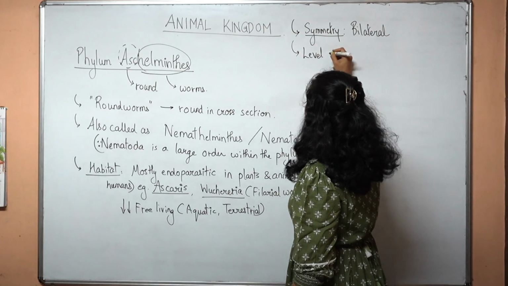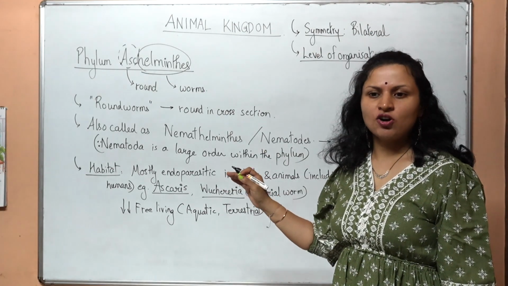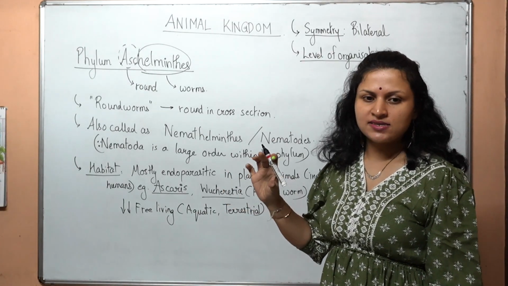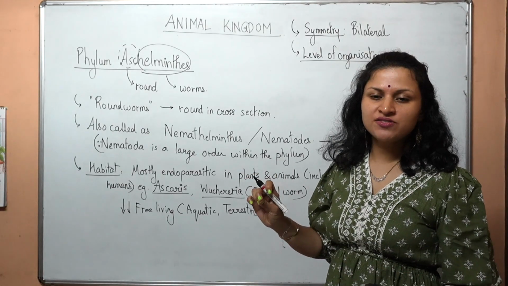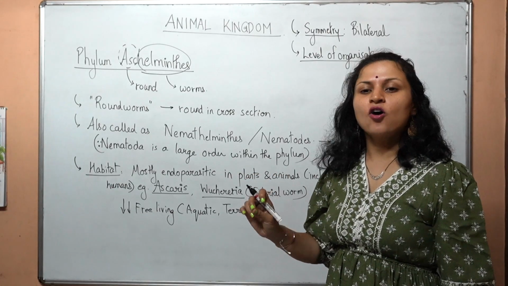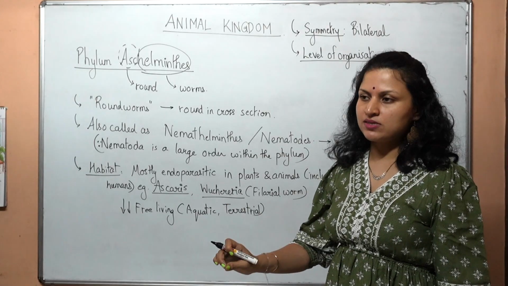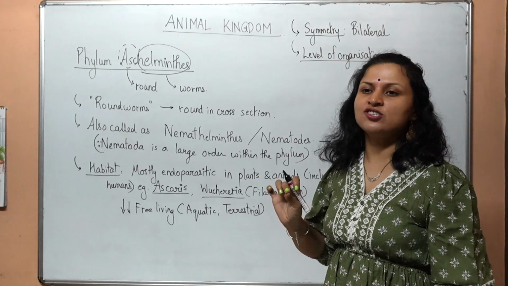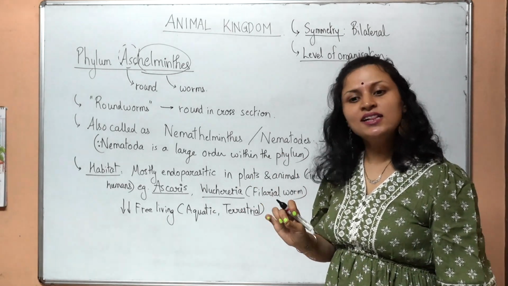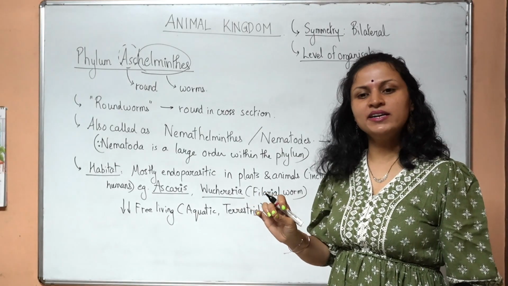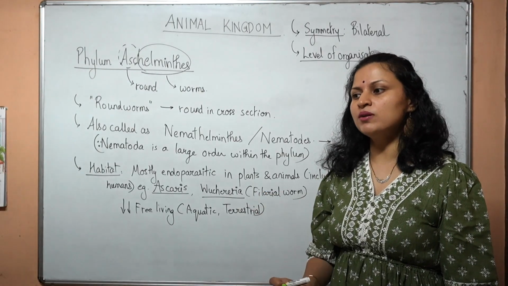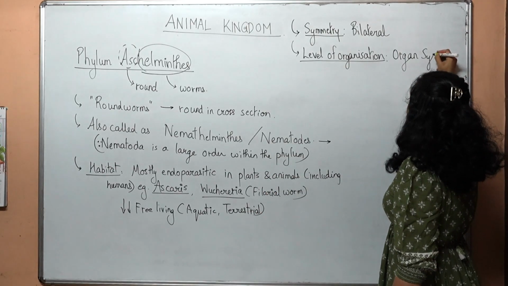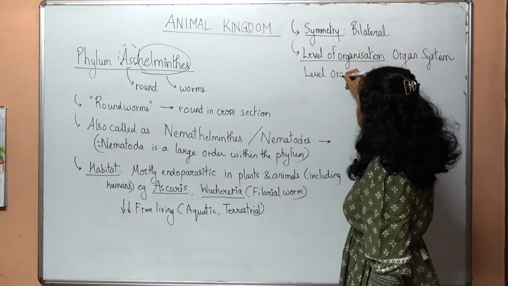Level of organization. Platyhelminths had an organ level organization. They had developed an incomplete gut with mouth and pharynx, isn't it? They did not have a complete digestive system as such, right? So they had organ level organization. Over here, Aschelminthes show the development of a complete digestive tract from mouth, pharynx till the anus. Okay, a complete digestive tract, a tube within tube system. Organ system level of organization is seen in them.